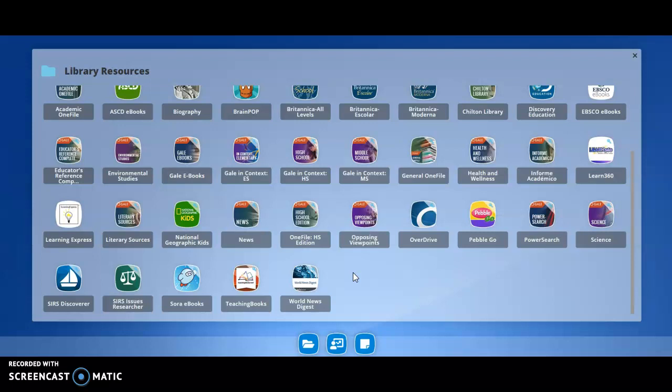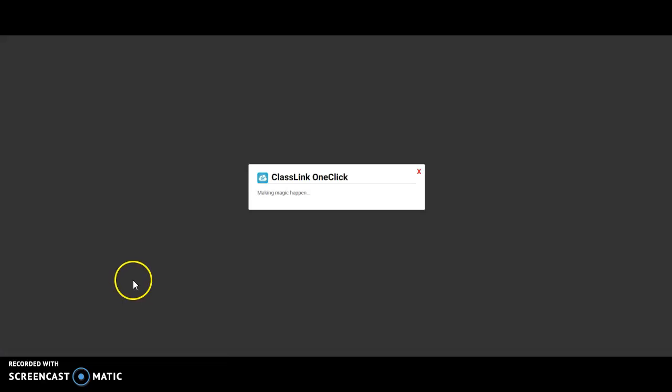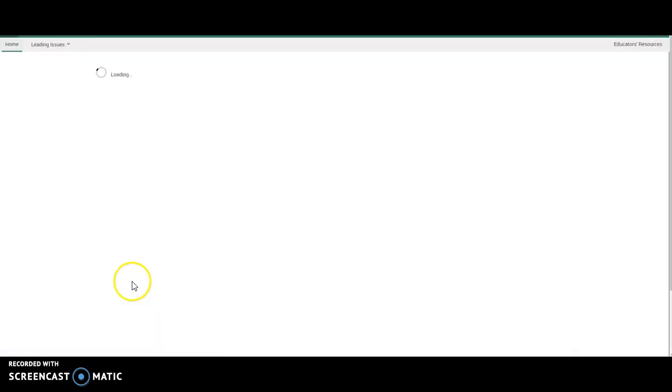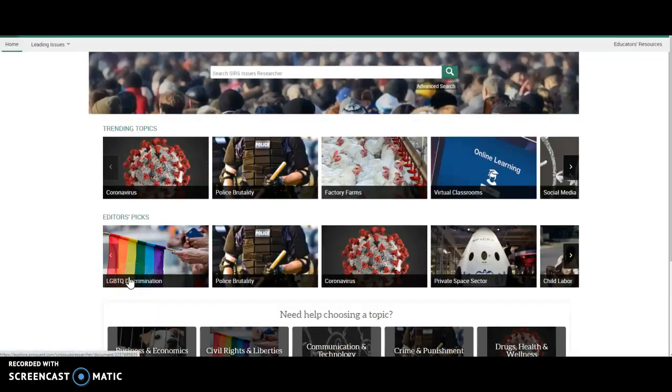So as you are getting ready for college next year and moving on to the next stage of life, your professors are going to require you to use educational databases when you do research projects in college. So we like to get you used to this so that you know how to do it, and it makes it a little bit easier because you don't have to determine the reliability of your resources. You can know that anything that you look at on these databases is reliable and has already been checked for you.